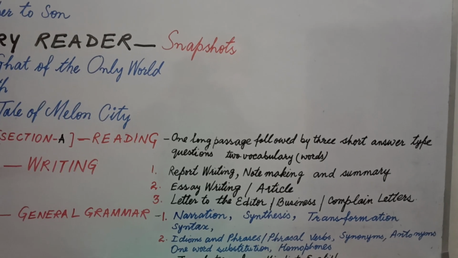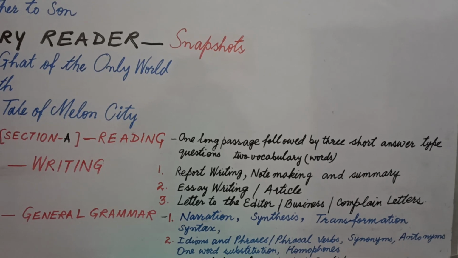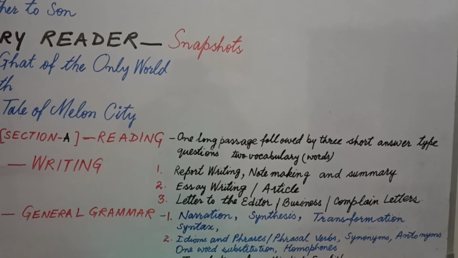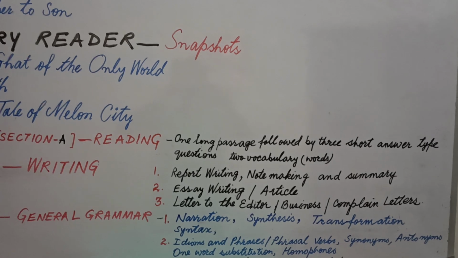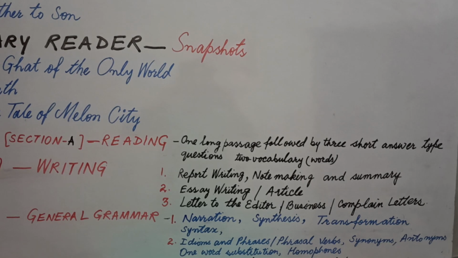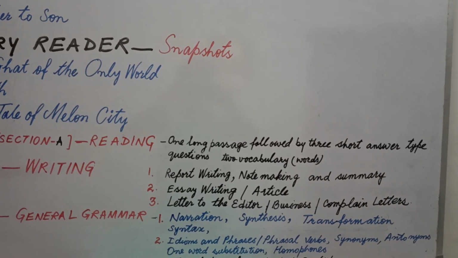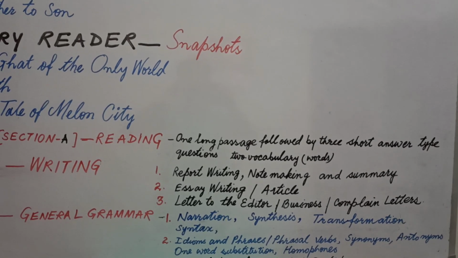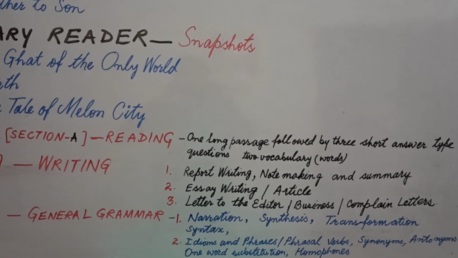Students, vocabulary is the main feature of UP board that is given and mixed in this question paper pattern. Idioms and phrases, there will be phrasal verbs, synonyms, antonyms, one word substitution and homophones. Students, phrasal verbs, idioms and phrases and homophones are to be used in your own sentences without giving the meaning, and there will be a question, use these idioms and phrases and words so as to make their meaning clear. In this way you will make the meaning clear through your usage of the word in your own sentence.